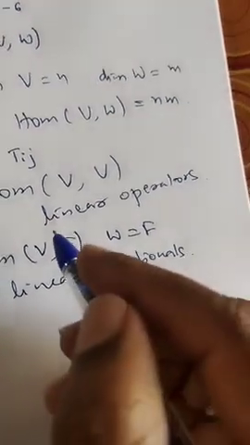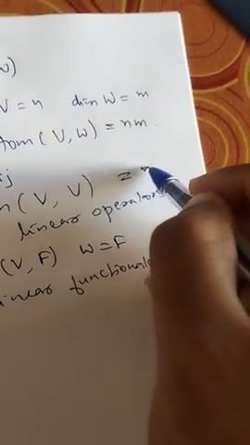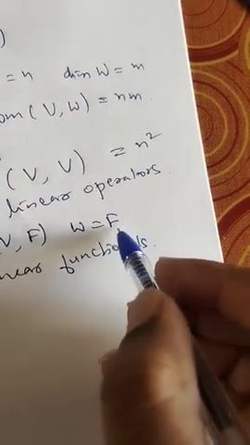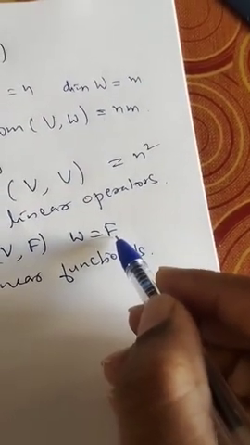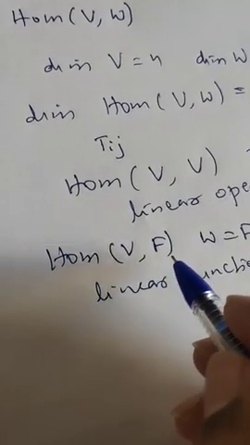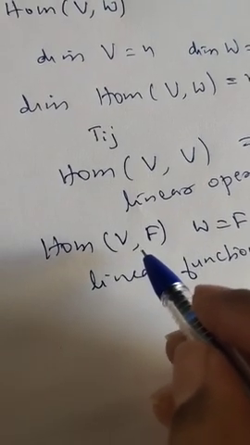Here the dimension of Hom(V,V) is what? The dimension of Hom(V,V) is n squared, and the dimension of Hom(V,F) is n itself, because F is a vector space over F of dimension 1. Therefore Hom(V,F) is of dimension n if V is of dimension n.